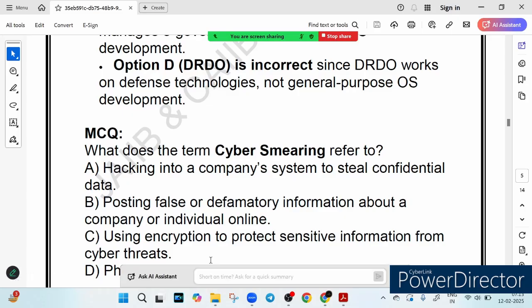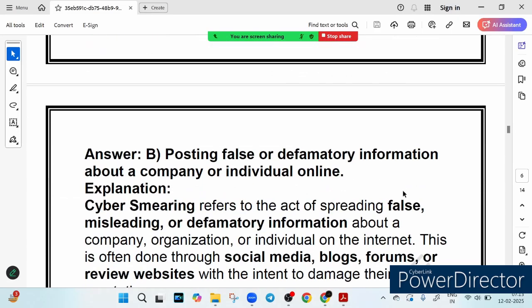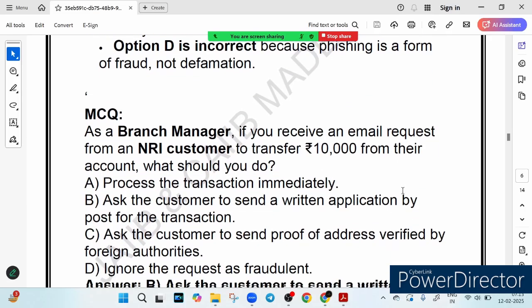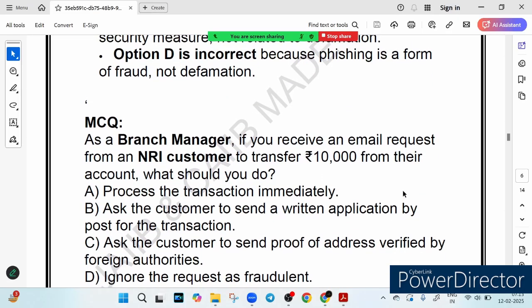Right, now let's see the next one. The next one is a very good question. This was asked in the previous year. Let's answer it. As a branch manager, if you receive an email request from an NRI customer to transfer rupees 10,000 from their account, what should you do? What would you do?